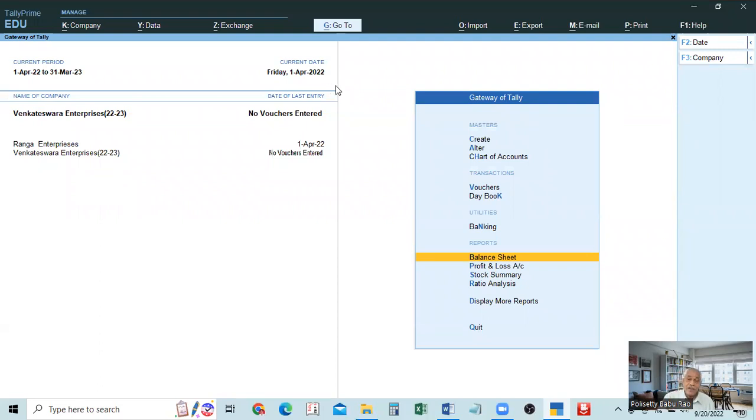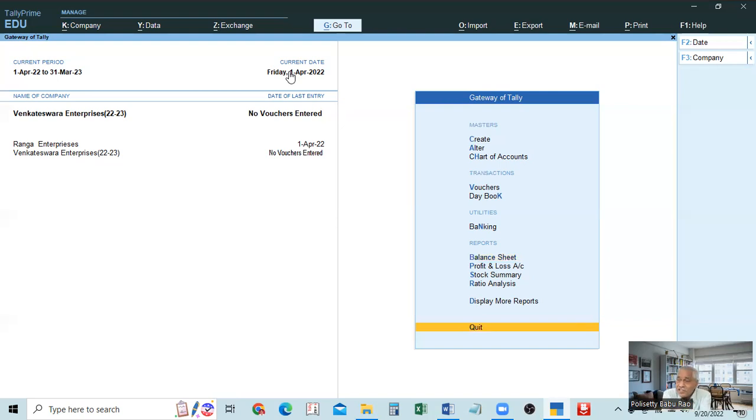Why is it showing the balance sheet as well as the profit and loss account only for 1st April? Why is it showing 1st April? Come to the Gateway of Tally. If you press Escape, you will come to the Gateway of Tally. So in the Gateway of Tally, you see, it is showing only 1st April. Why? Because we created the company and selected this company. So the current date is 1st April because we created and selected. That's the date. We are in that 1st April only. We have not made any entries later.